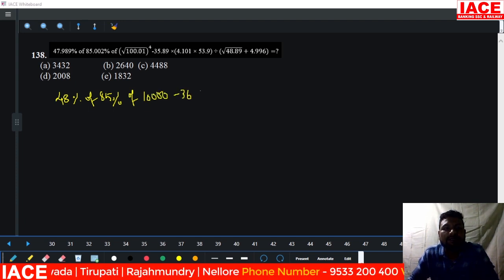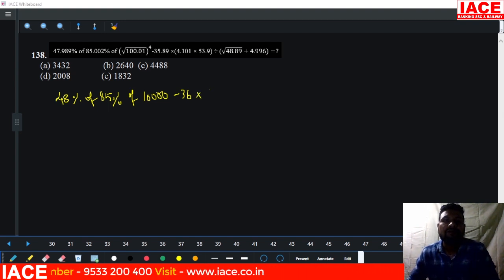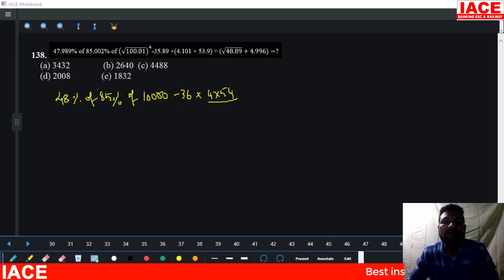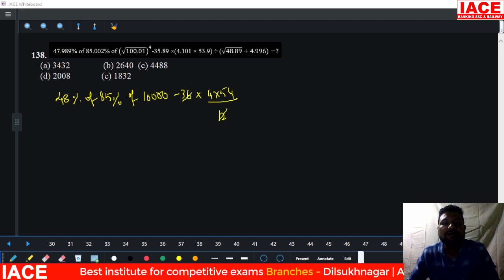Minus 36 into 4 into 54, we can write as 4 into 54 by root of 49. Root of 49 is 7. 7 plus 5 value is 12. 12 to 36, how many times? 3 times. And percentage-wise all the zeros will be cancelled.